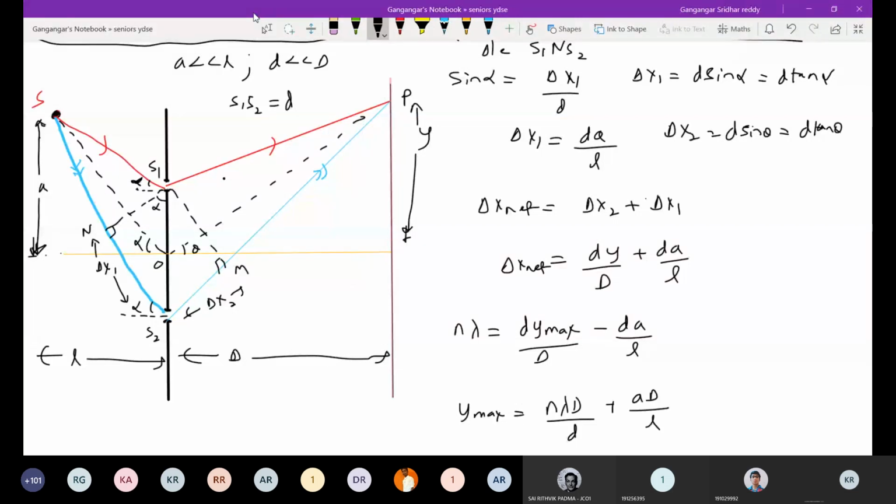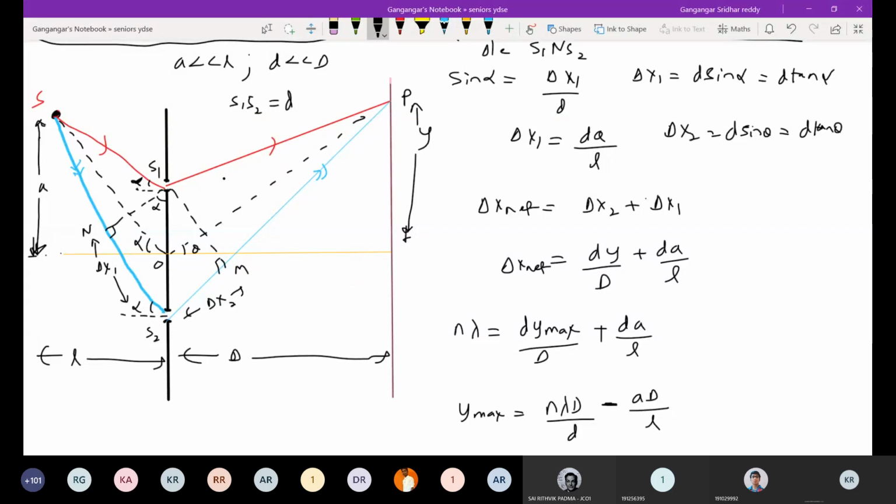So look at the central maxima now. Where is it lying? Okay, this is plus, this will be negative, no? Put n equal to 0.